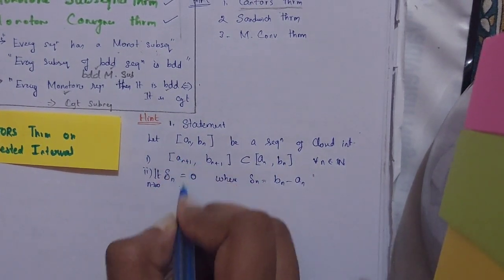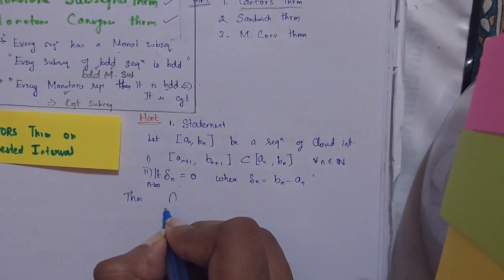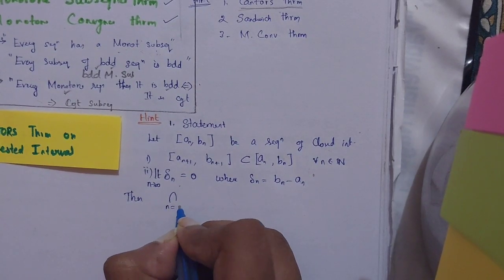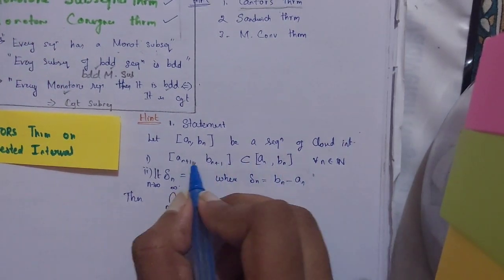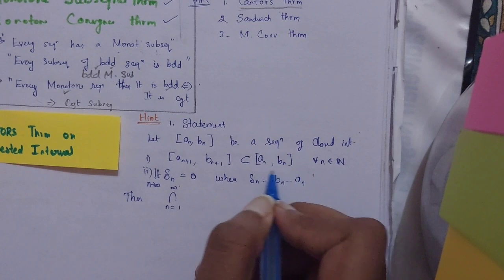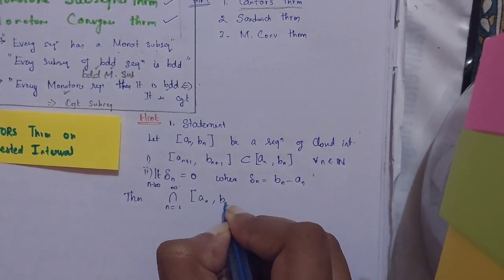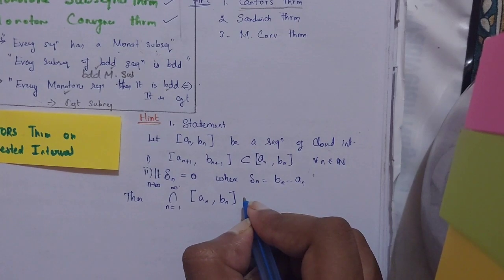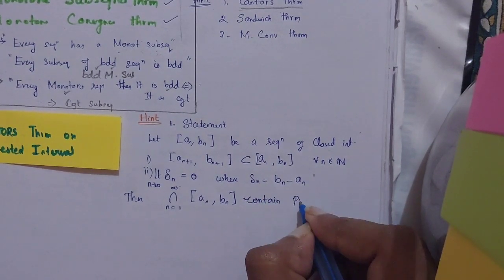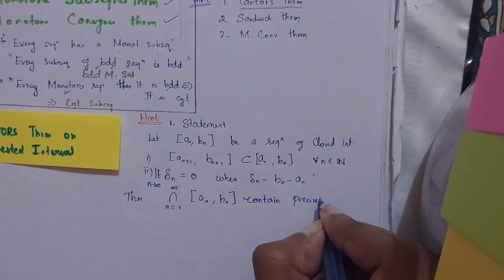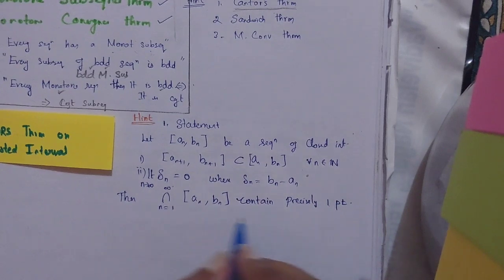If these two hypotheses are satisfied, then the intersection for n equal to 1 to infinity, because I am intersecting all the closed intervals [an, bn], contains precisely one element, precisely one point. Okay, so this is the idea.